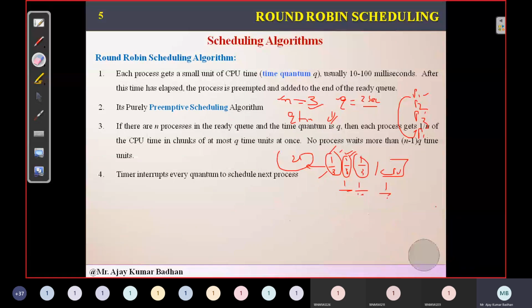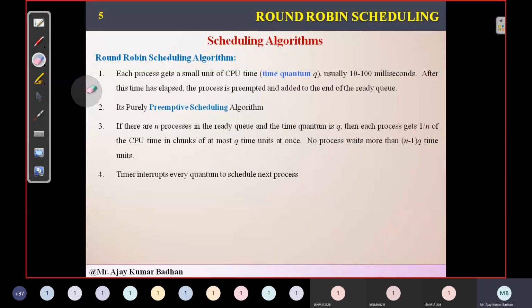That's the reason we never come to know that our process is executing one after another. We only assume that multiple processes are executing simultaneously. But actually, milliseconds are nothing. It's just like blinking your eye, which takes around 1 second. If you blink your eyelids, it takes 1 second. So 30 milliseconds means it's nothing. We can't even imagine it. So that's what it's saying here.